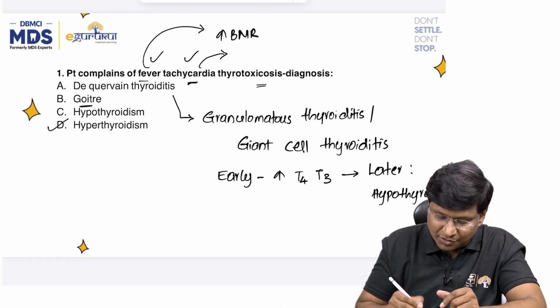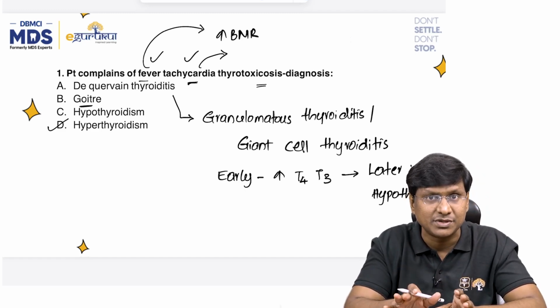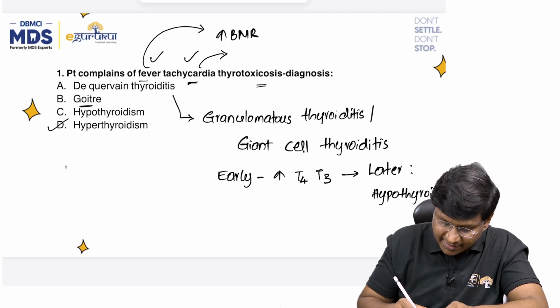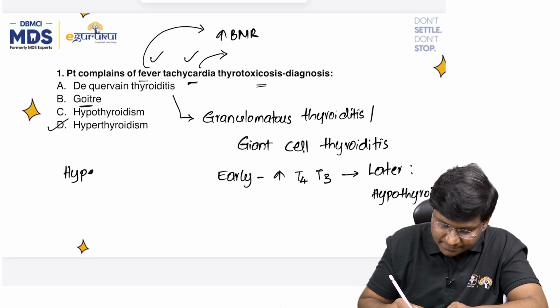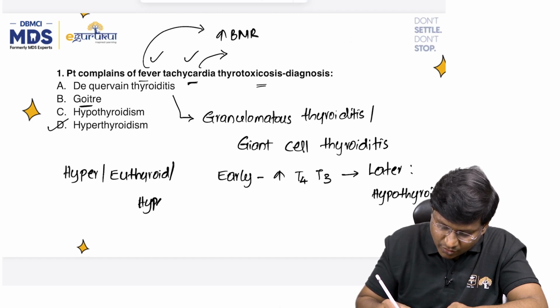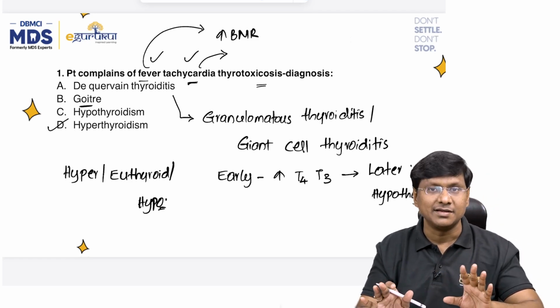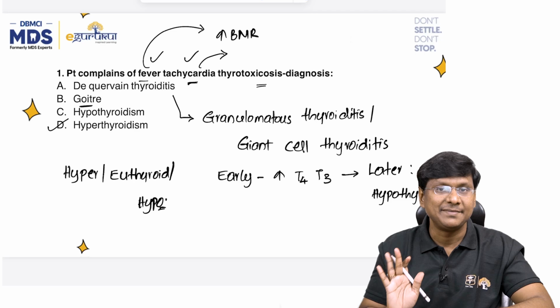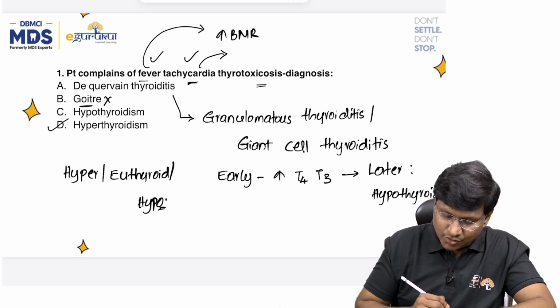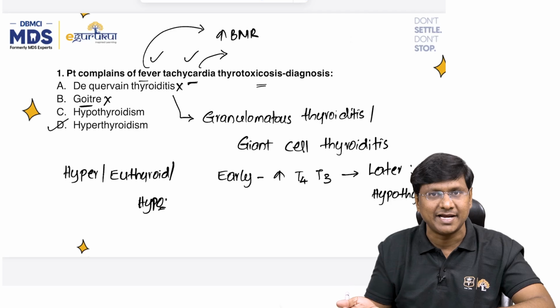Then what about the second option, that is goiter? If goiter is present in any individual, it can be a hyperthyroid goiter, or it can be a euthyroid goiter, or it can be a hypothyroid goiter as well. So the goiter can be anything, but definitely it need not be hyperthyroidism. That is the reason why option 2 is ruled out, and option 1 is ruled out because initially hyper and later hypo will be there.